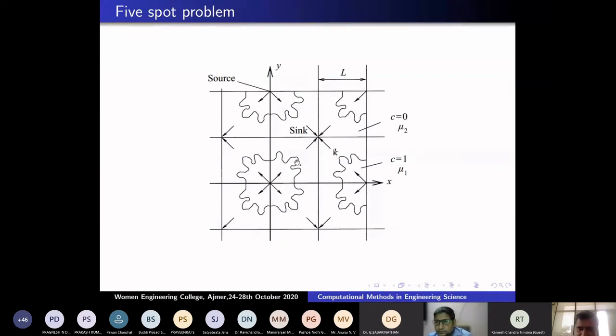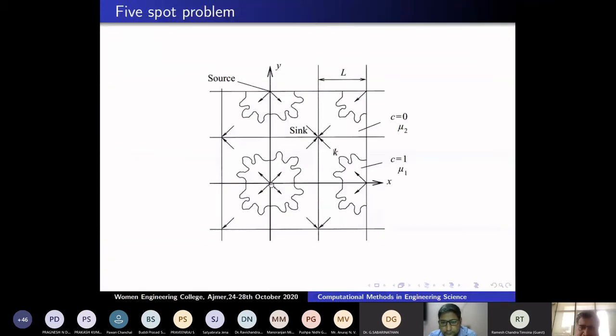This is a source. I'm injecting the water here, and the flow goes out in all four directions and is pumped out. So I'm pumping the water here. It goes in this direction, this direction, this direction, and this direction. This water goes and enters the output well. This water goes and enters here. Once water reaches from the source to the sink, after that nothing can be moved. You have to stop the experiment. This is called the quarter of a 5-spot problem. Look here: 1, 2, 3, 4. Four points are sinks, and at one point I'm injecting. This is called the 5-spot problem.